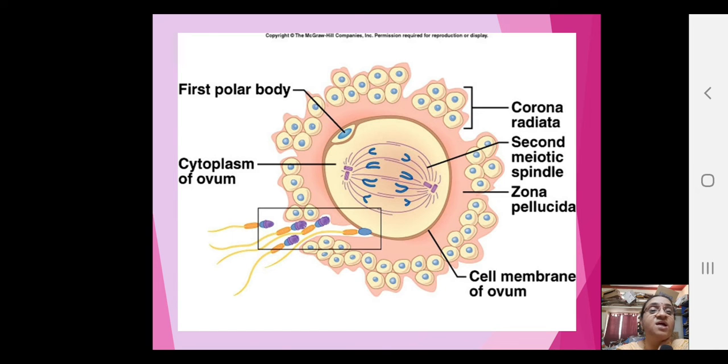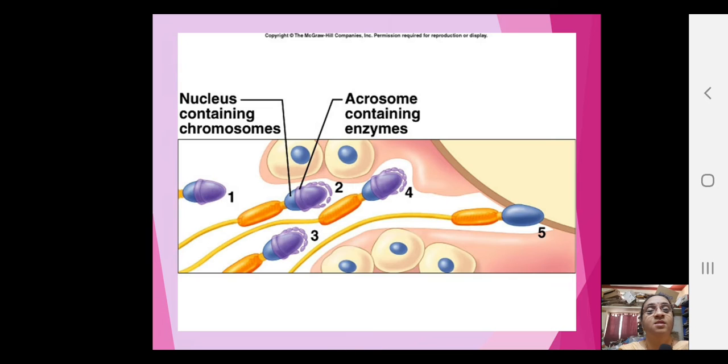So it is the first polar body and the ovum, you see how it is being formed. You see the acrosome is containing the enzymes, how it is trying to penetrate. It's actually an enlarged portion which is showing how it is trying to penetrate the wall of the ovum.